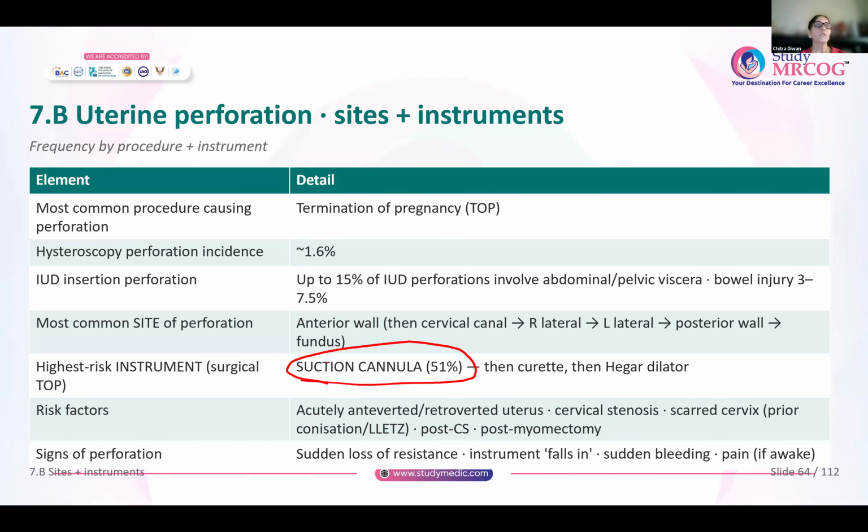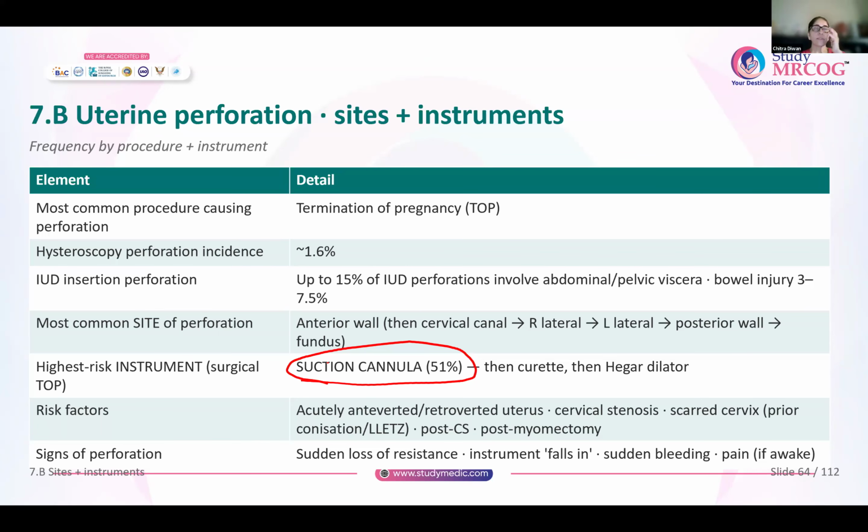Now, uterine perforations are not seen for each and every woman who is undergoing a termination of pregnancy. Some risk factors: abnormal position, an acutely anteverted or a retroverted uterus. If the cervix is stenosed, like when prior cervical surgeries are there. Then if it is a scarred cervix, like prior conization or LEEP procedure has been done. If it is post-CS, where the cervix has not dilated, post-myomectomy, where the myometrium has become very thin, or any scarred uterus, it is at a high risk of perforation.